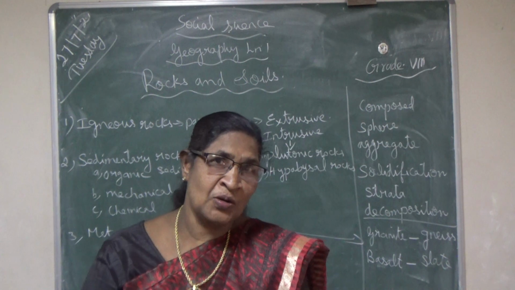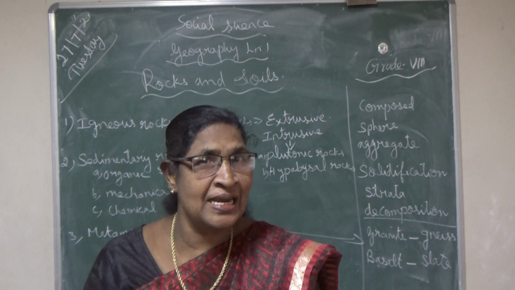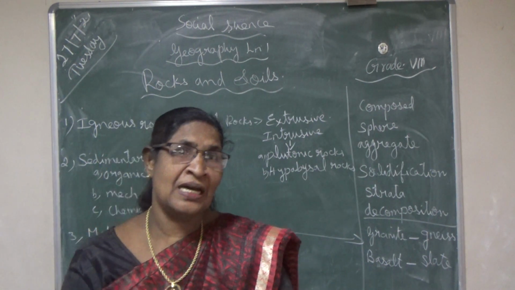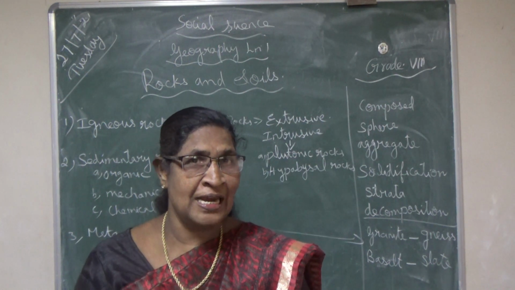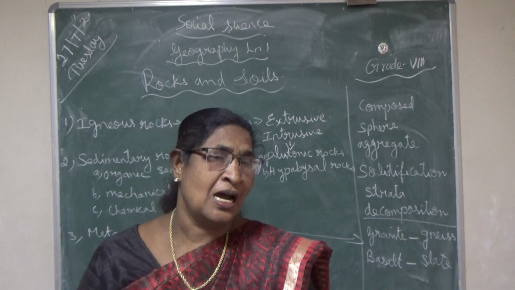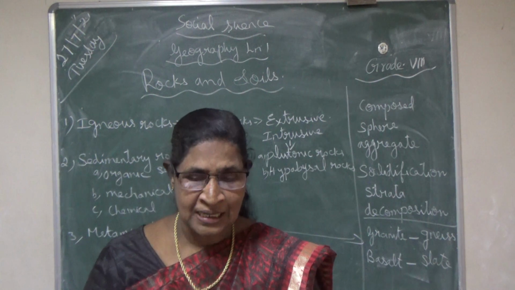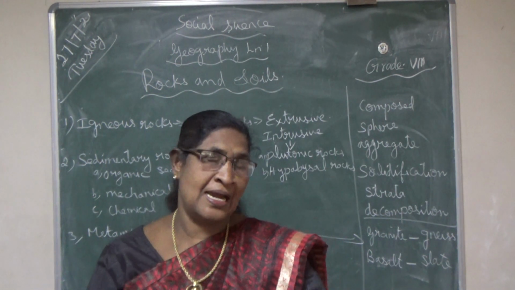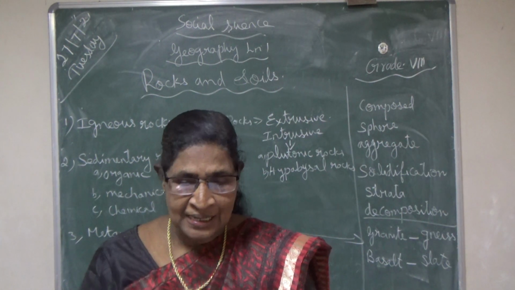You have studied the 4 layers of the earth in the lower class. What are the 4 layers? Lithosphere, hydrosphere, atmosphere and biosphere. Are you remembering? What are the 4 layers of the earth? Lithosphere, hydrosphere, atmosphere and biosphere. Among these 4 layers, the lithosphere is the uppermost layer of the earth.